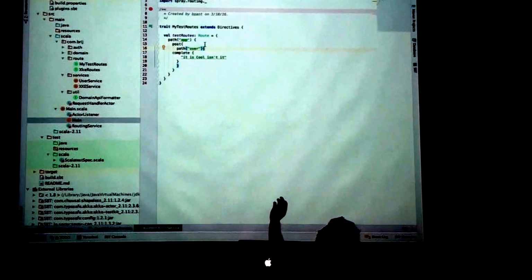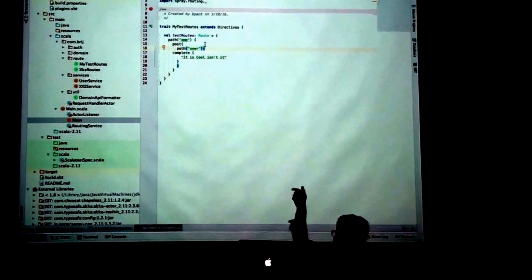Complete is basically another directive which takes some argument and converts it into the HTTP response. So if you want to wrap your responses in a certain way, you can do it. That's a common case. Now we have created a path which is app and then slash user.